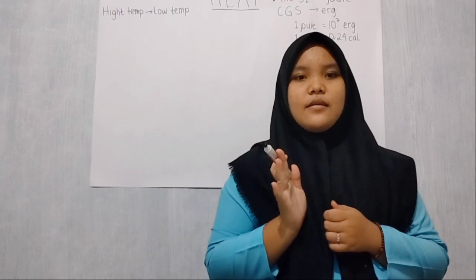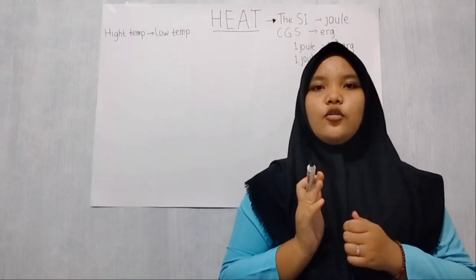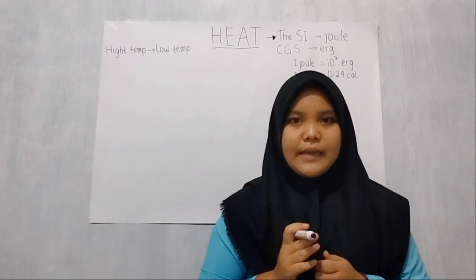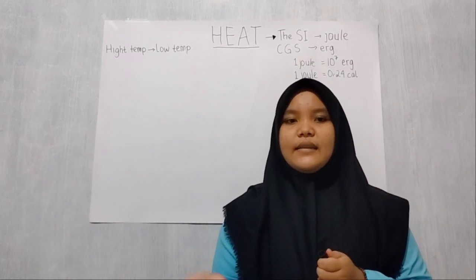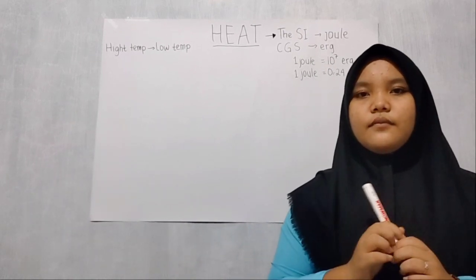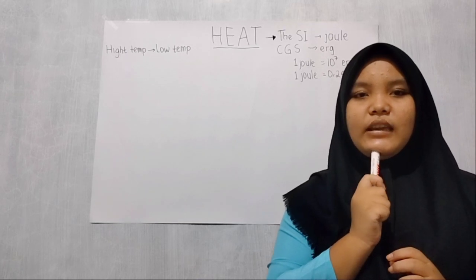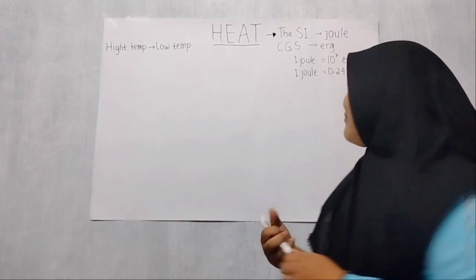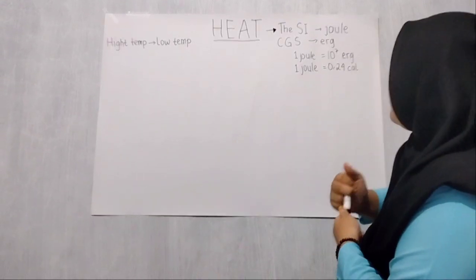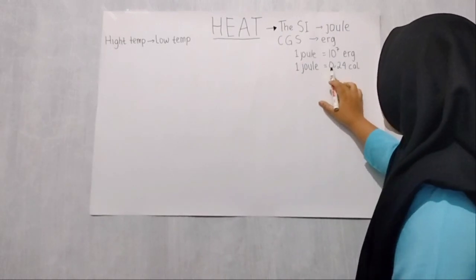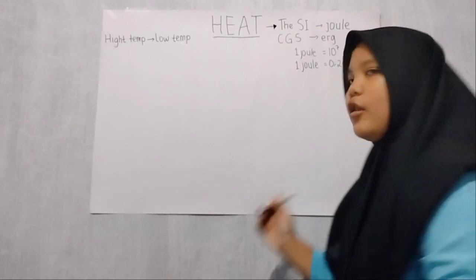In the past, before people knew that heat was a form of energy, people already had a unit of heat, the calorie. 1 joule equals 0.24 calories.